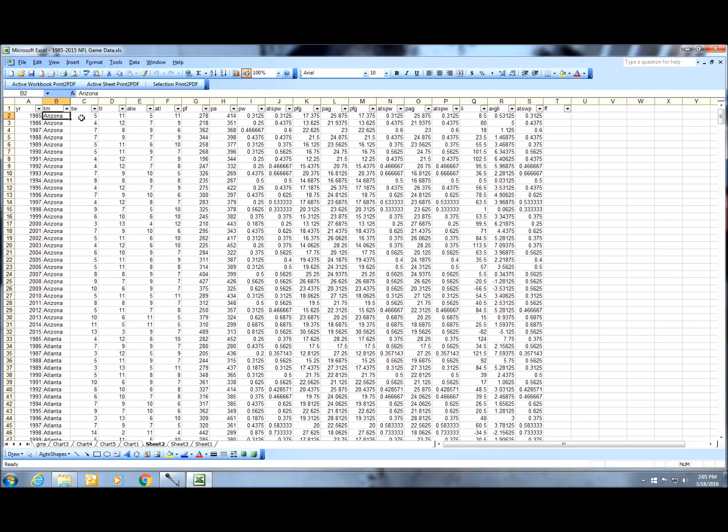I've got a team like Arizona, and they went 5-11 that year, normal games. And their ATS win-loss also happened to be 5-11. The next year they were 4-12, but their ATS, or against the spread, was 7-9. Points for 278, points against 414. So that's going to lead to a losing season, allowing a lot more points than getting them.